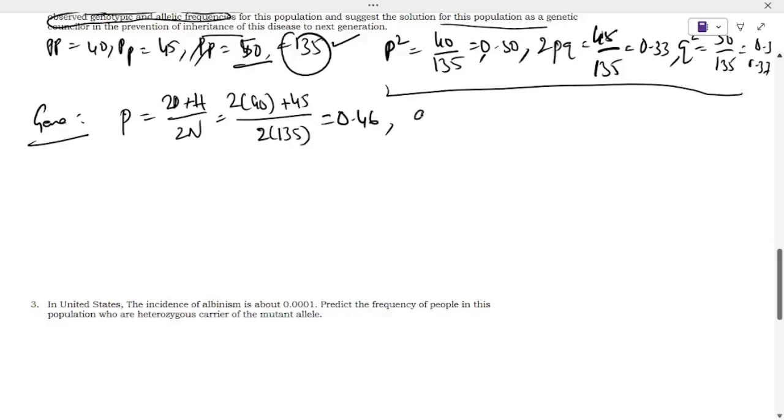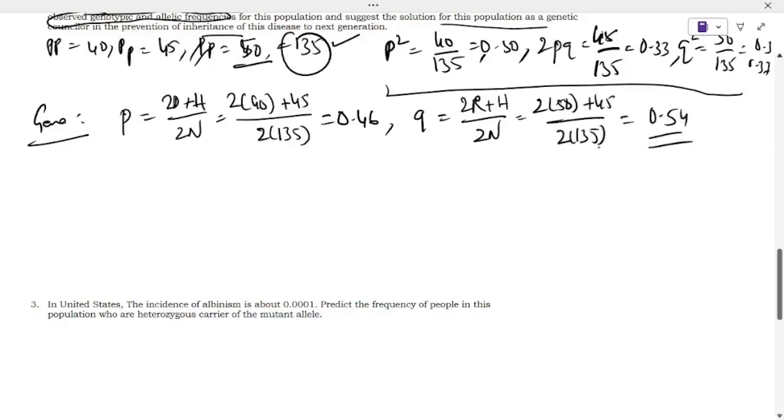And q is equal to 2R plus H divided by 2N. So 2R means 2 into 50 plus 45 divided by 2 into 135. You will get the answer of 0.54. If you sum up both, you will get the value that is equal to 1.